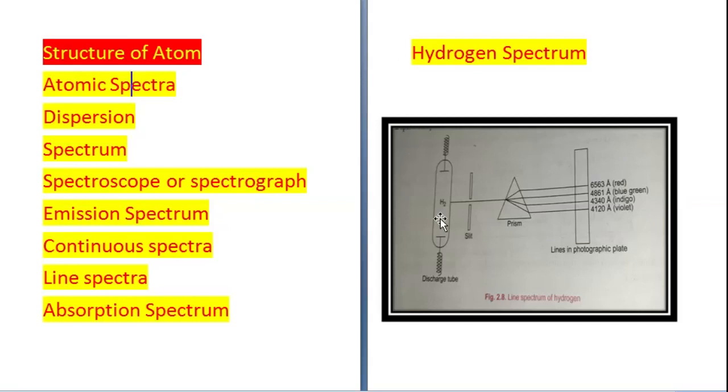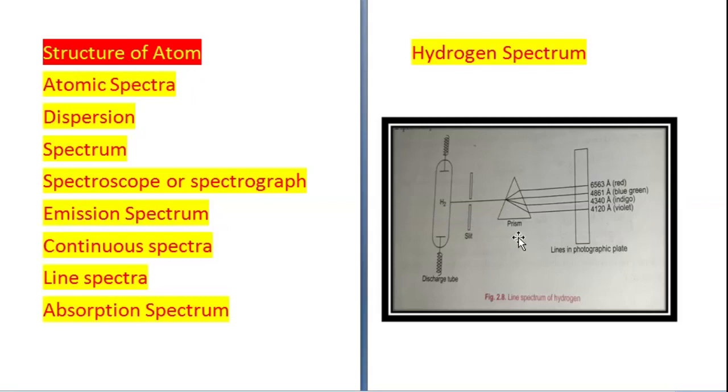Now the next type of spectrum which you have to study is the hydrogen spectrum. Hydrogen spectrum can be obtained by passing electric discharge through hydrogen gas taken in a discharge tube. If you see the diagram here, this tube is the discharge tube.